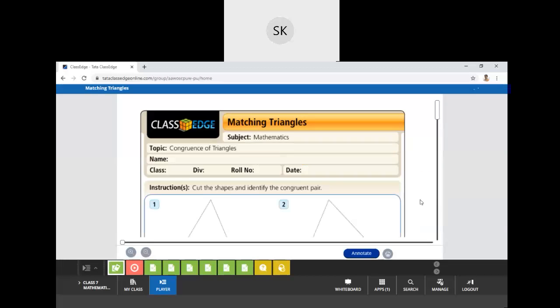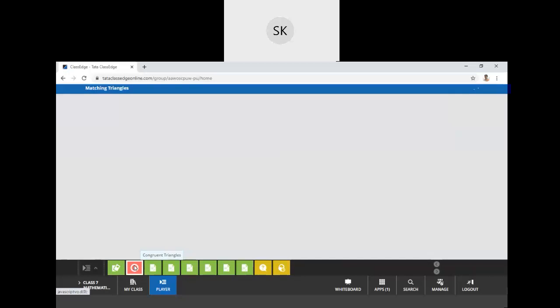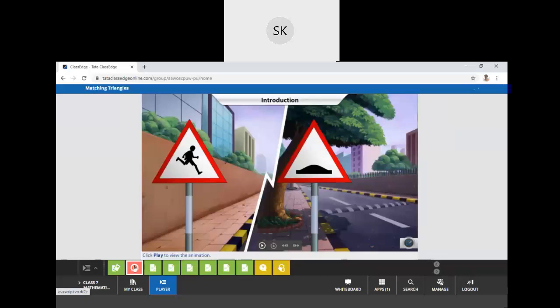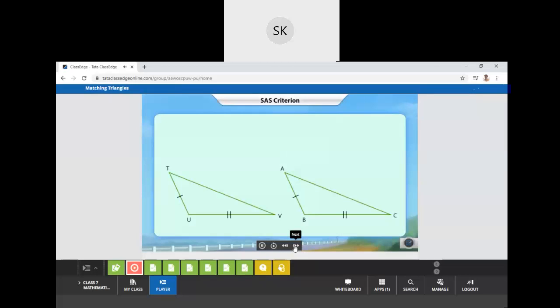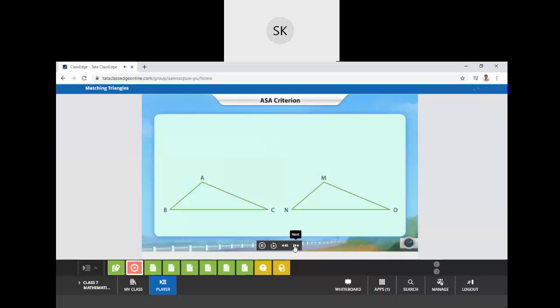In the SAS criterion, when two sides and the embedded angle are given to us, we can conclude that by the SAS criterion, both these triangles are congruent to each other.